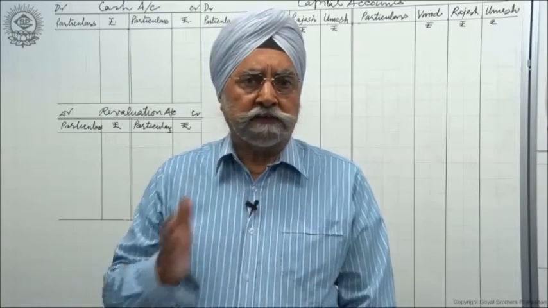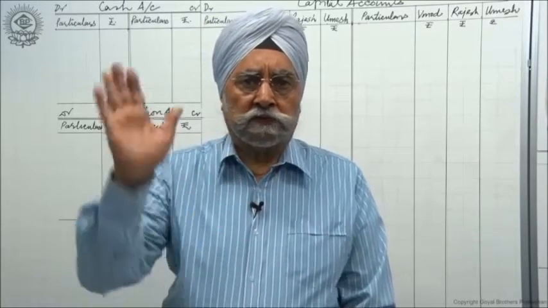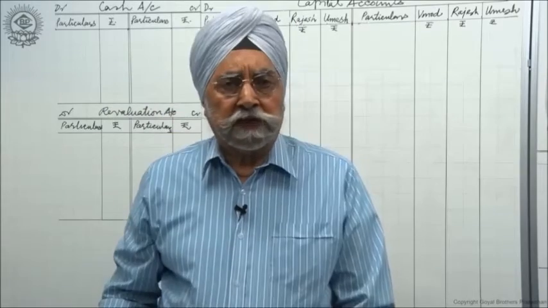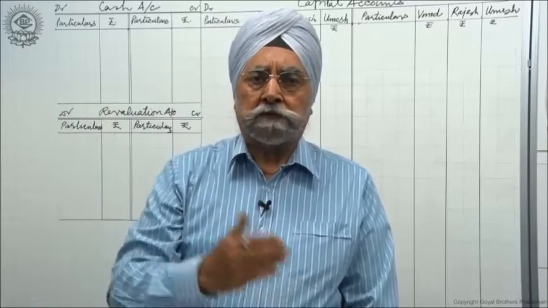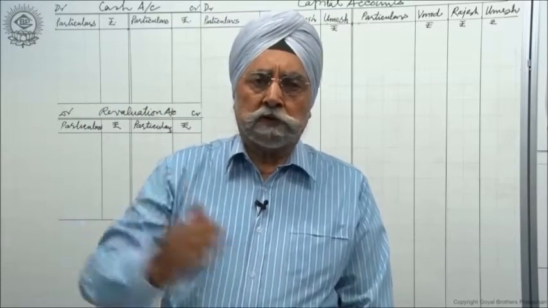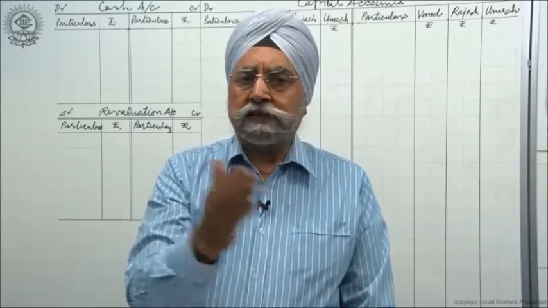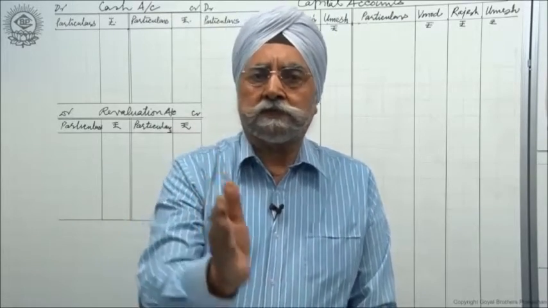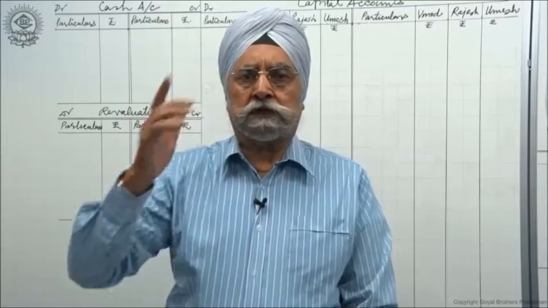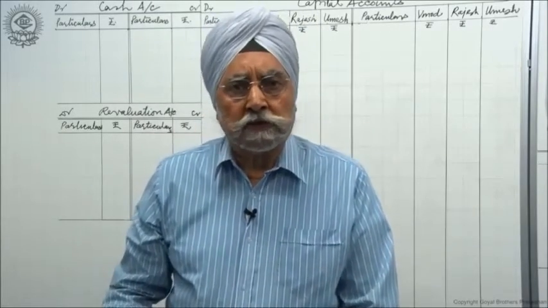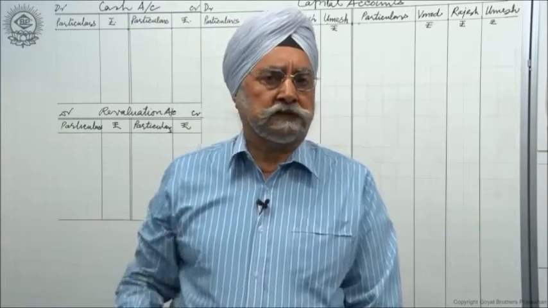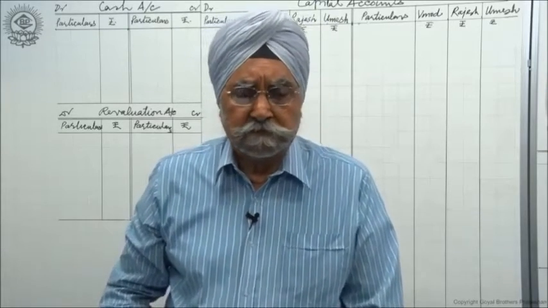A has 3 lakhs, he will withdraw 50,000. B has 2 lakhs, he will bring 50,000. So B has brought 50,000, his capital becomes 2,50,000, right? And A's capital was 3 lakhs, he has withdrawn 50,000, his capital becomes 2,50,000. This is the first type of adjustment and is very simple.